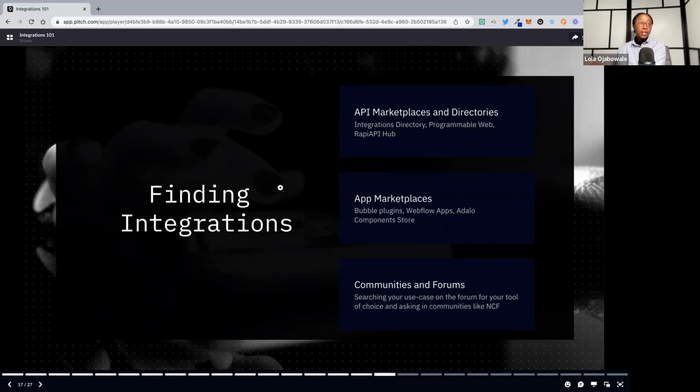API marketplaces and directories are a really great one. They oftentimes also have reviews or they're curated data sets, so you can be well assured that your integration is something that you can trust. For those, you have your integrations directory. Programmable Web has a lot of really great APIs. Especially if you're comfortable with integrating through an API method, you can look at that. A lot of no-code tools now are extendable by APIs. And if they're not, there might be a middleware solution that you can use, like Zapier or Tray, that can connect those. RapidAPI Hub is also another great one.